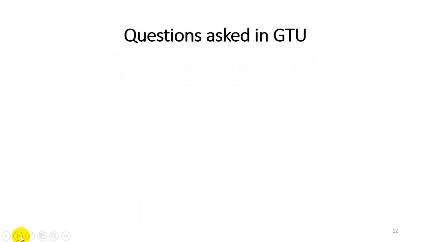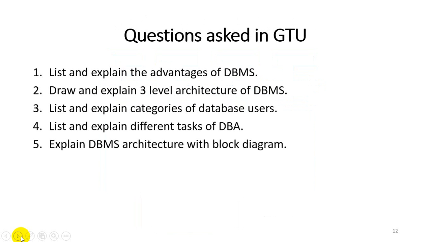In the last slide, I will mention some of the questions which are repeatedly asked in the GTU exam from unit number 1. These questions are repeatedly asked in the GTU exam: list and explain the advantages of DBMS, draw and explain the 3-layer architecture of DBMS, list and explain categories of database users, list and explain different tasks of DBA, or we can say the role of DBA, and explain DBMS architecture with the block diagram, which we previously saw with the diagram. So those are the frequently asked questions from unit 1.